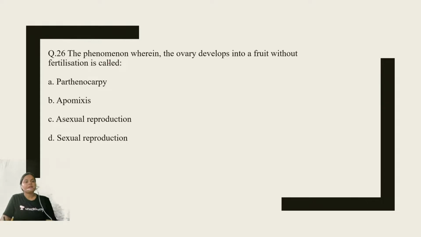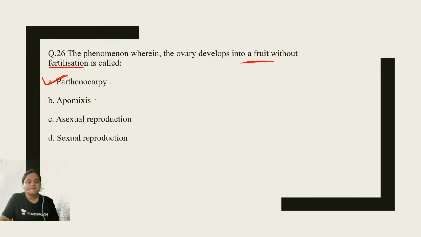Absolutely correct. Question number 26. The phenomenon wherein the ovary develops into a fruit without fertilization, I have already discussed this. It is called parthenocarpy, apomixis, asexual reproduction, or sexual reproduction. The correct answer is parthenocarpy. Absolutely true, right?